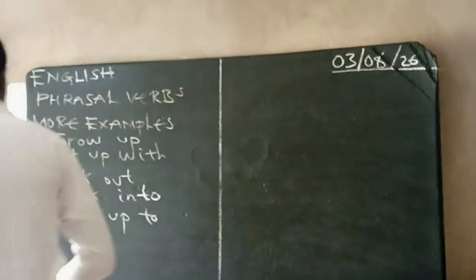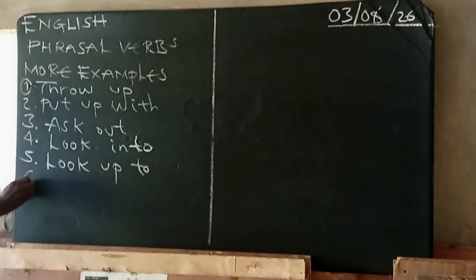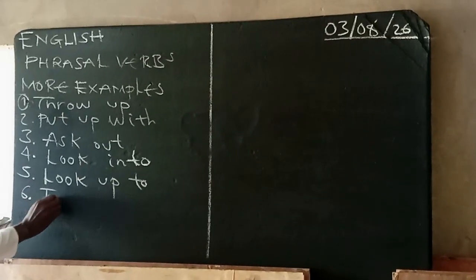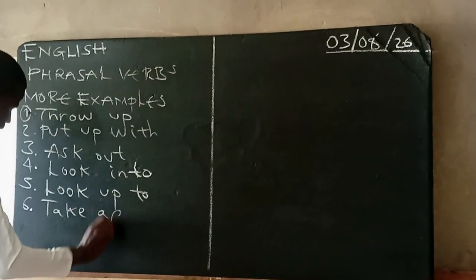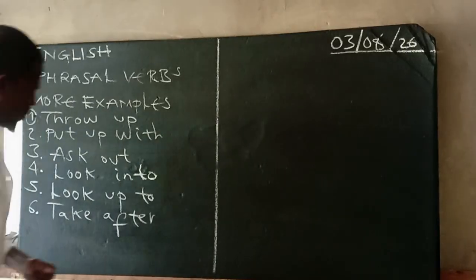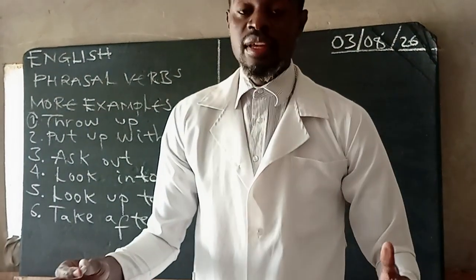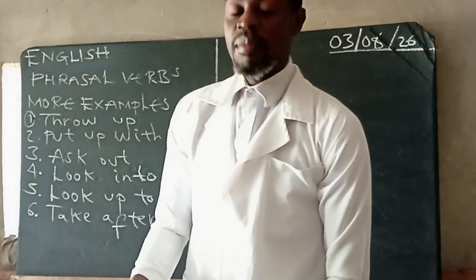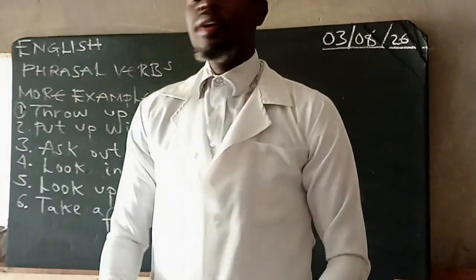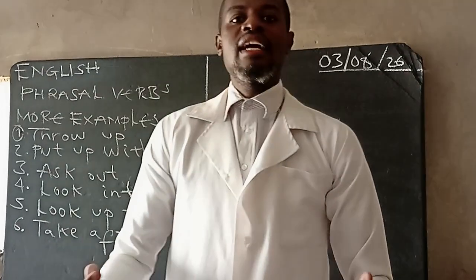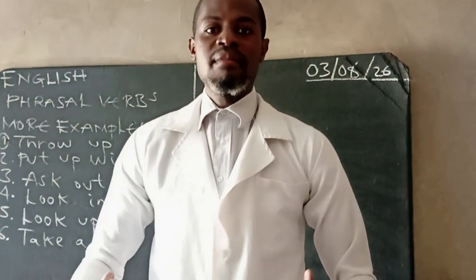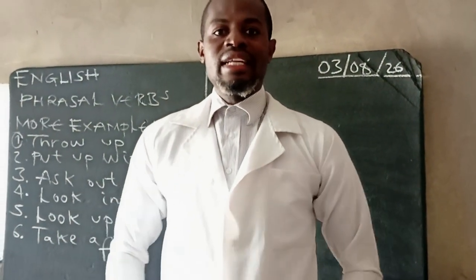Number 6, we can talk about take after. Take after also has an idiomatic expression. You cannot tell the meaning plainly. If I take after my father, it simply means I resemble my father. I look exactly like my father.